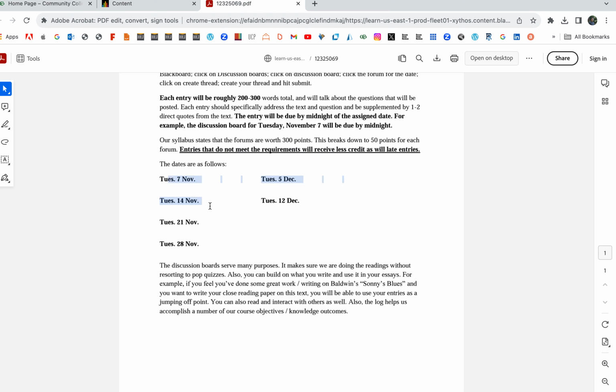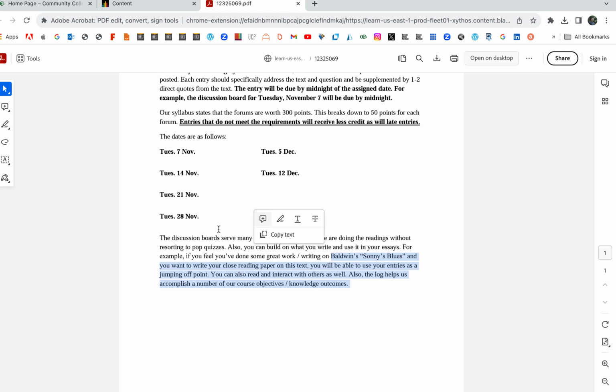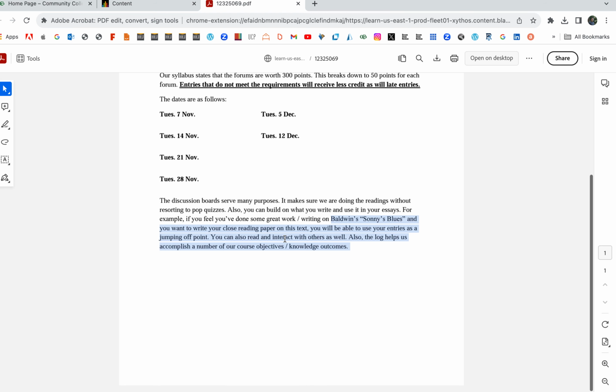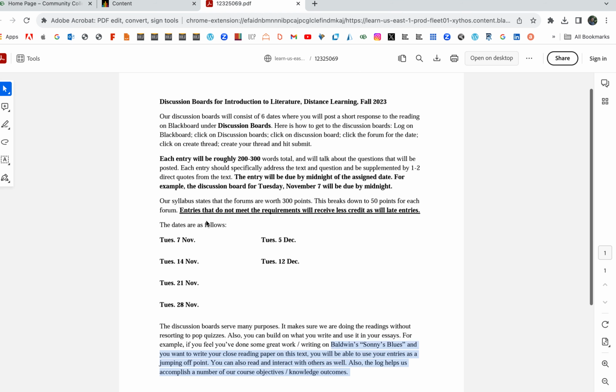And here are the dates that follow. They're due each Tuesday, and they're all already up there. So these are the discussion boards. The discussion boards serve many purposes. It makes sure we're doing the readings without resorting to pop quizzes. Also, you can build on what you write and use it in your essays. For example, if you feel like you've done some great work on Baldwin's Sonny's Blues and you want to write your close reading paper on this text, you'll be able to use your entries as a jumping off point. You can also read and interact with others as well, although that's not required. I'm not asking you to respond to others. Also, it helps us accomplish a number of our course objectives, learning goals, knowledge outcomes, etc.